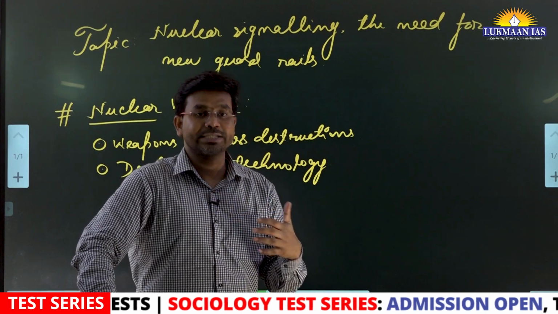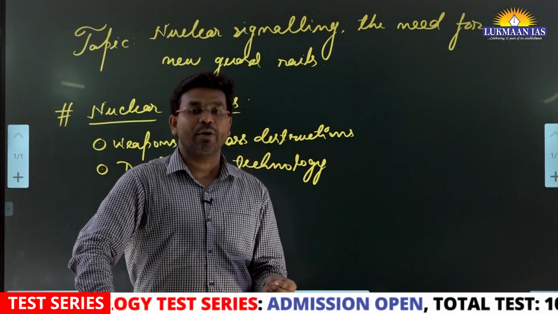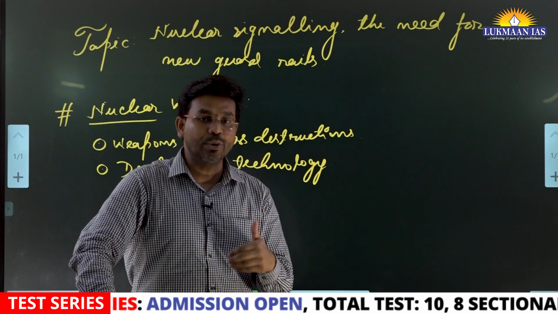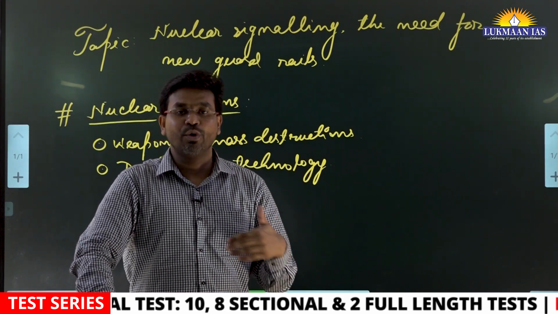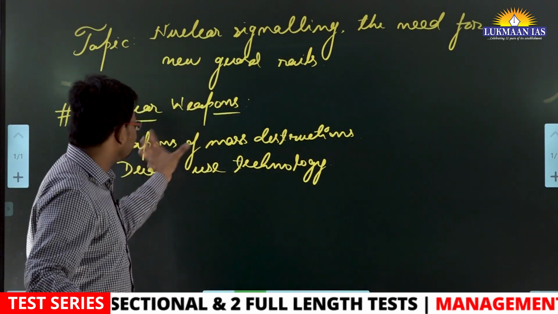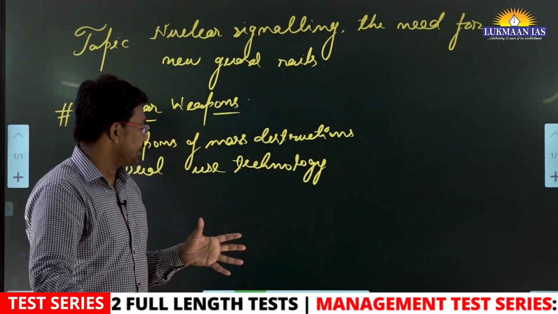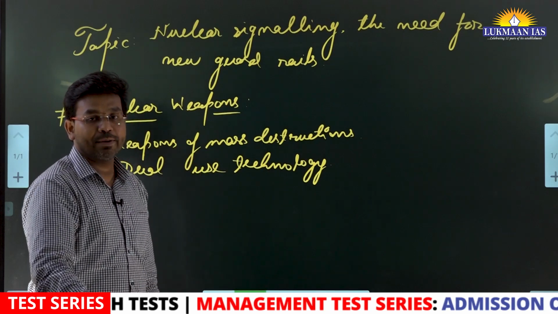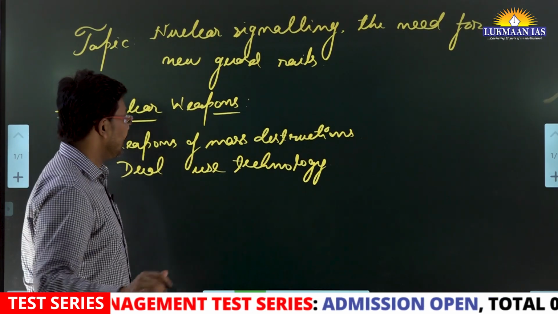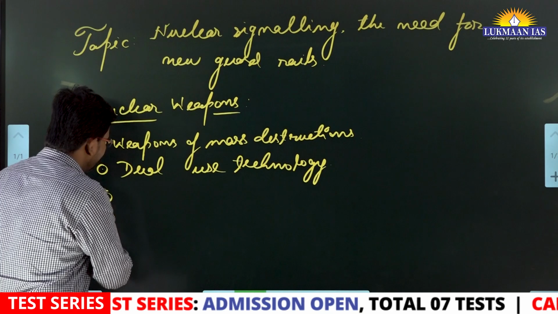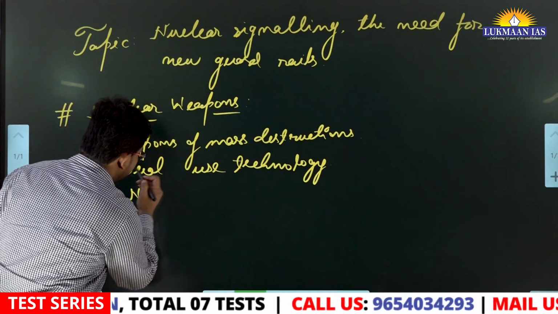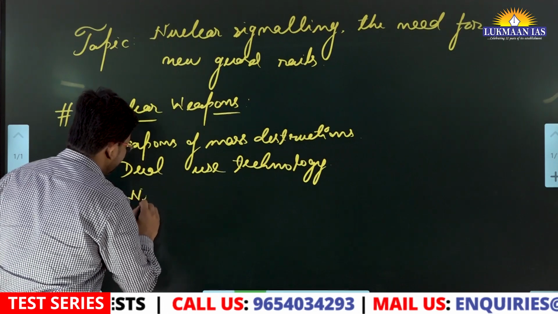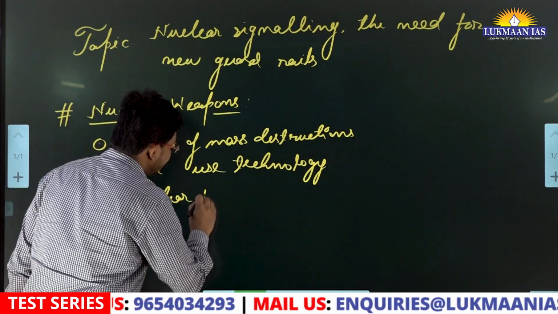For generation of power, we use nuclear power plants, and the same fuel, when it is enriched beyond a certain level, can be used for nuclear weapons. So the technology is dual use technology. Many countries that have their own nuclear weapons also have their own nuclear policy.